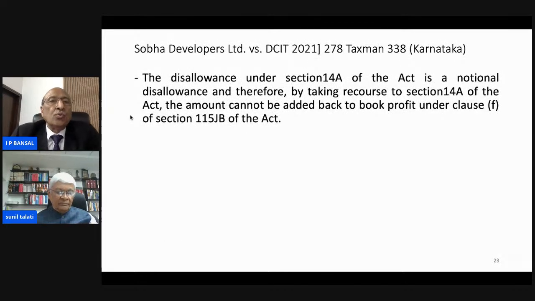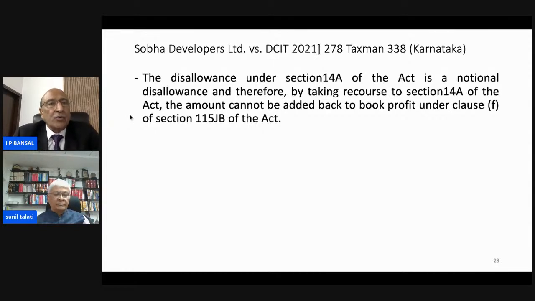Now coming to the next decision of Karnataka High Court, it is also a very recent decision rendered in 2020, that the disallowance under section 14A of the Act is a notional disallowance, and therefore by taking recourse to section 14A of the Act, the amount cannot be added back to the book profit under clause F of section 115JB of the Act.